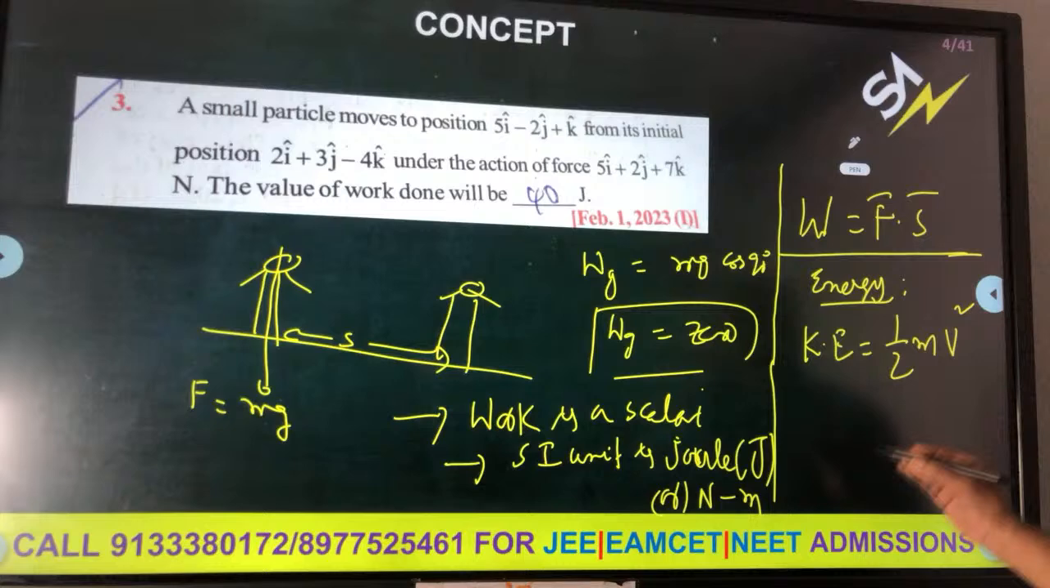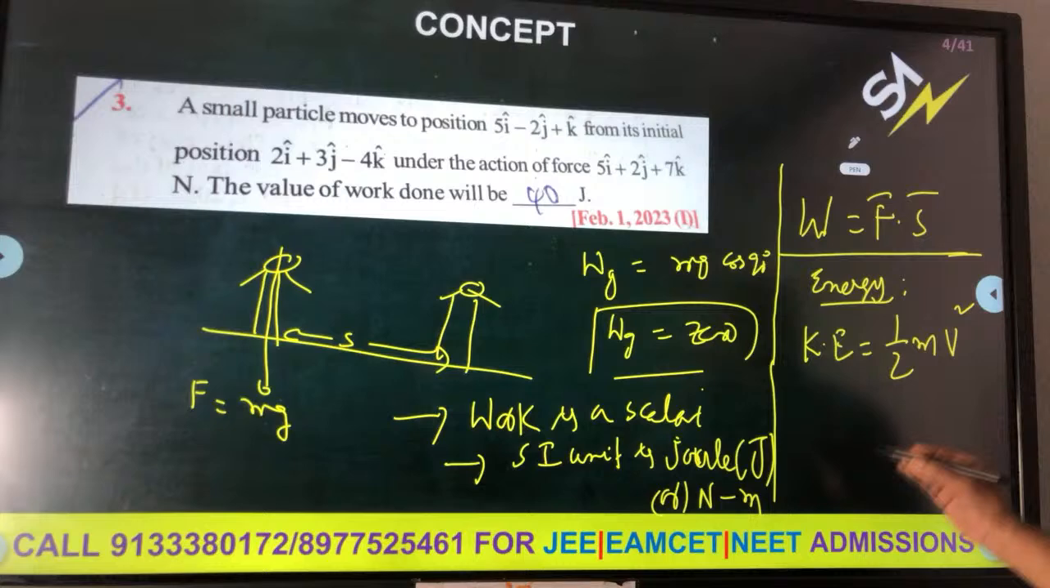You divide the region into small strips. dW equals F ds. Total work done, how to find out? Area means integration. Integral of F ds, or F dot dr. We take the lower limit and upper limit for the integration. W is the integral of F ds, where force is a function of x.